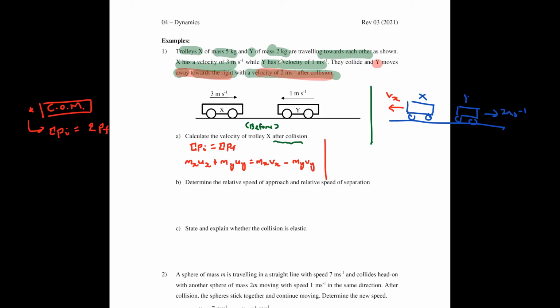Okay, this part here is just for your extra understanding only. In your exams, we don't really require you to write up to this extent. You can actually just start writing the values in. You can probably just write it as